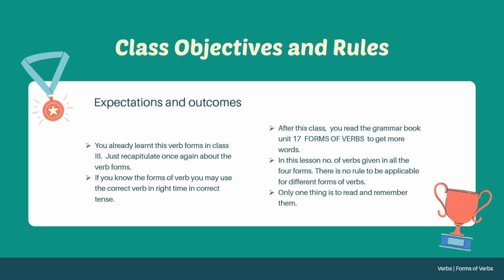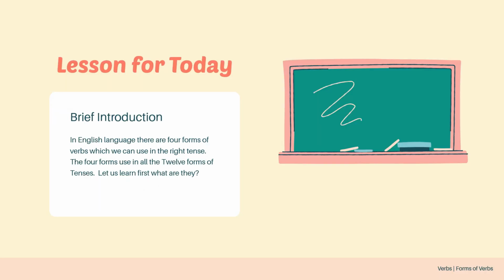Lesson for today. In English, there are 4 forms of verbs which we can use in the right tense. These 4 forms are used in all the 12 forms of tenses. Based on whether it is present tense, past tense or future tense, each tense has 4 forms. So 3 fours are 12 forms. Let us first learn what they are.